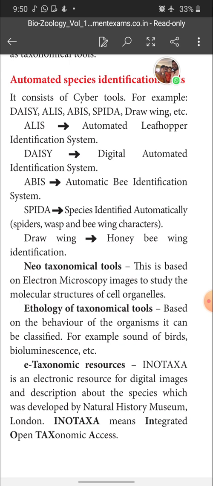Then ethology as a taxonomical tool. Based on the behavior of the organisms, they can be classified. For example, sound of birds, bioluminescence, etc. Based on the sound of birds, we can classify the birds. Same way, by the character of bioluminescence also we can classify the animals.